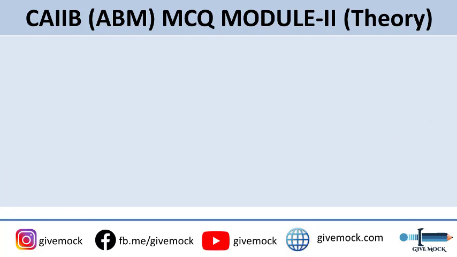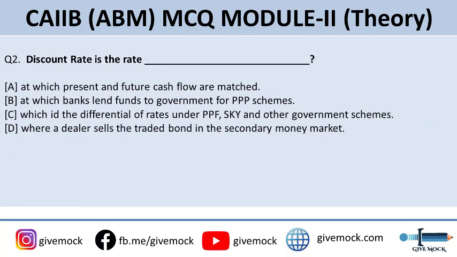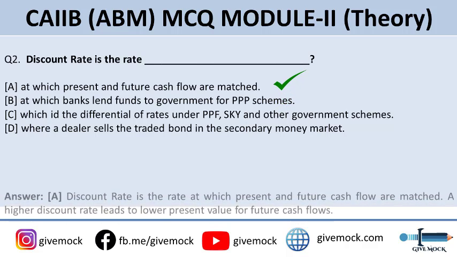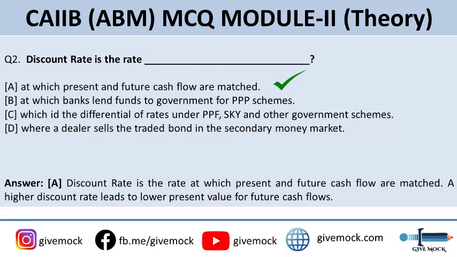Coming up to the next question: discount rate is the rate, and options are A. At which the present and future cash flows are matched. Option B. At which banks lend funds to the government for PPP schemes. Option C, which is the differential rate under PPF and SCSS and other government schemes. Or option D, where a dealer sells the traded bond in the secondary money market. So the correct answer to this question is option A. Discount rate is the rate at which present and future cash flows are matched. A higher discount rate leads to lower present value for future cash flow.